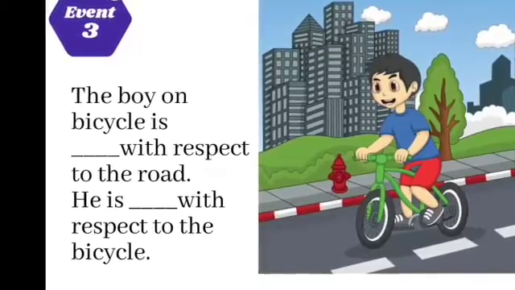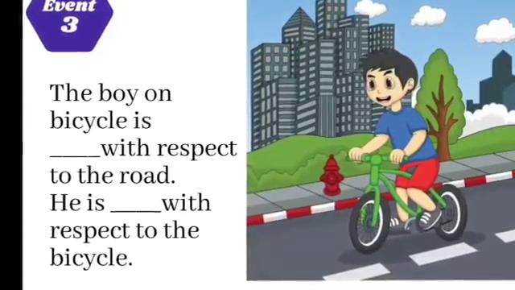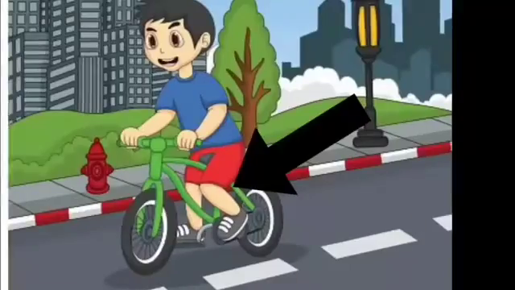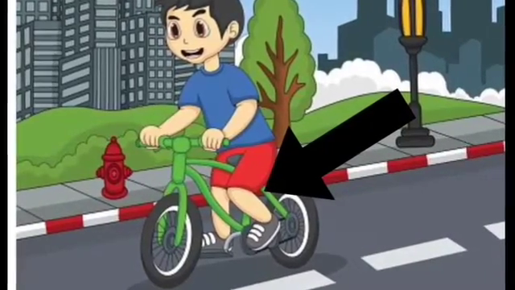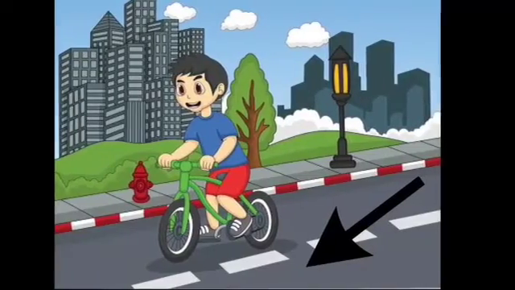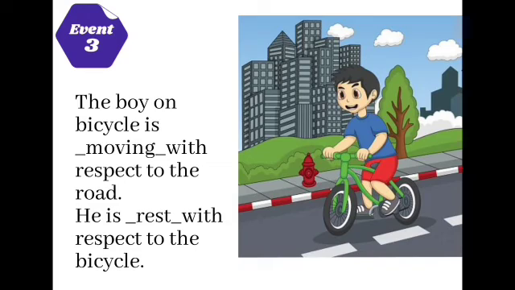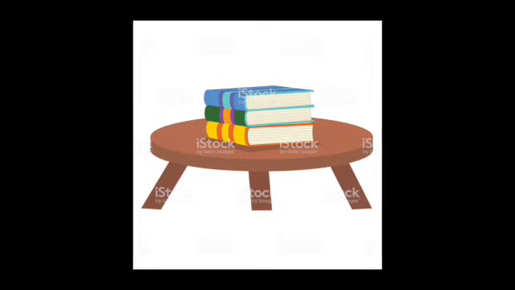Event number 3, the boy on the bicycle with respect to the road and with respect to the bicycle. Note the arrow mark. It is pointed towards the seat. Here it is pointed towards the road. The boy on the bicycle is moving with respect to the road and he is at rest with respect to the bicycle.